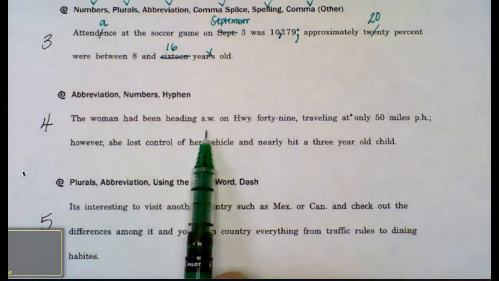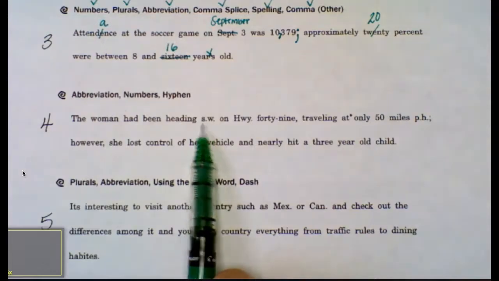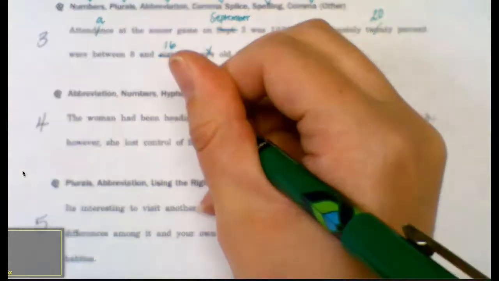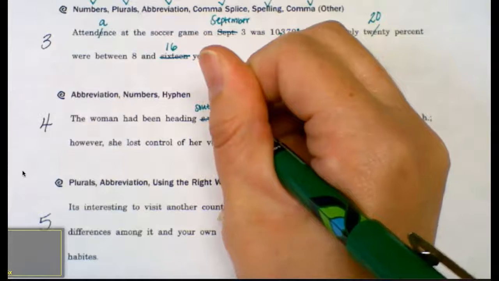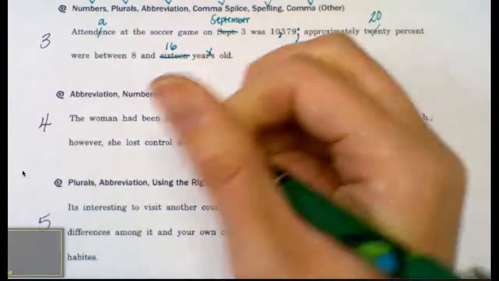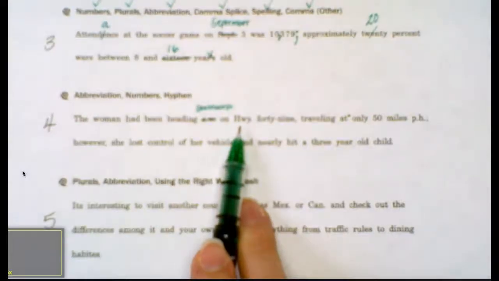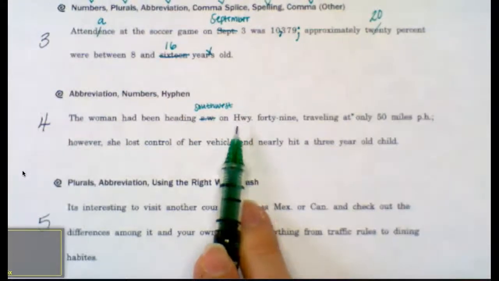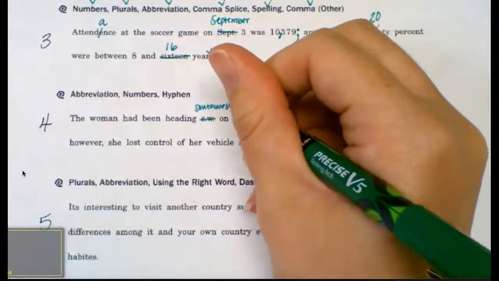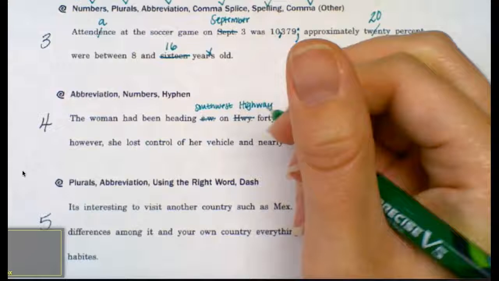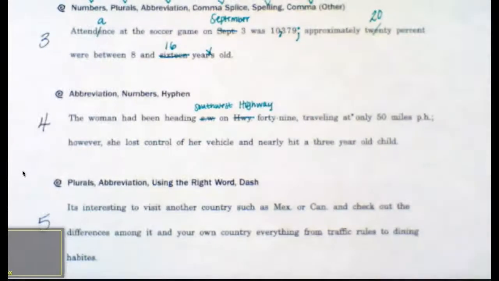Like I've mentioned before, when we are writing, we want to try to be as formal as possible. So I'm going to replace this abbreviation, SW, with Southwest. I'm also going to fix this abbreviation, HWY. This abbreviation should actually say highway. I have one more abbreviation, sorry about that.